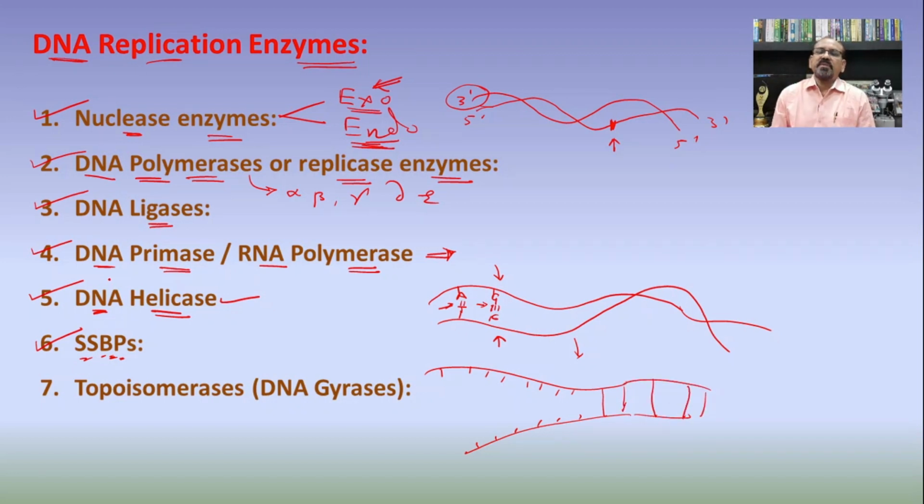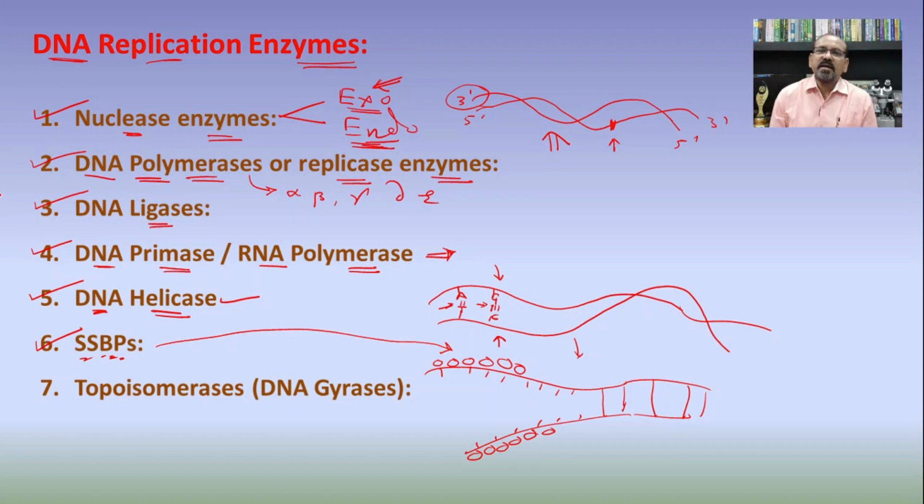As the property of the DNA is to form a double stranded structure, there is again a possibility of hydrogen bonding between the complementary nitrogen bases. To avoid this, the protein known as the single stranded binding protein is attached to these single strands.